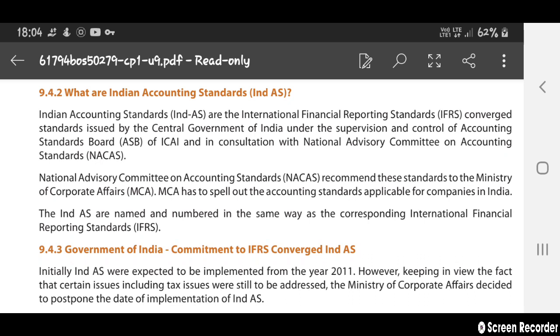MCA has spelled out these accounting standards as applicable for all the companies in India, whichever company it may be. The MCA, the Ministry of Corporate Affairs, has spelled out the accounting standards. The Indian Accounting Standards are named and numbered in the same way as the International Financial Reporting Standards, IFRS, are named.